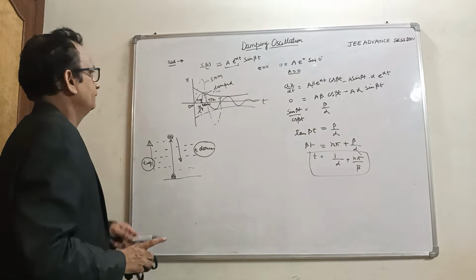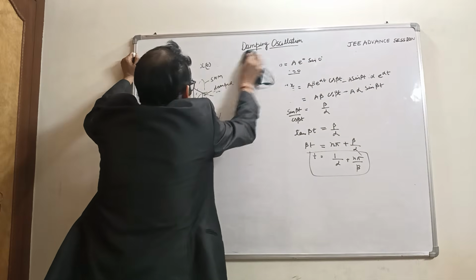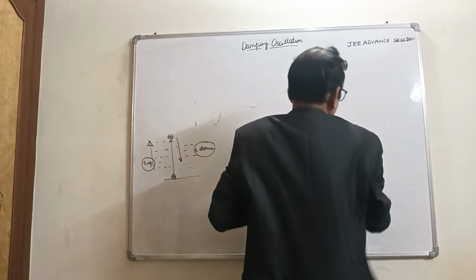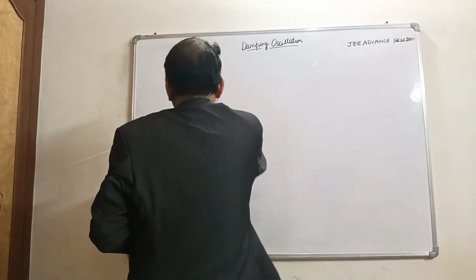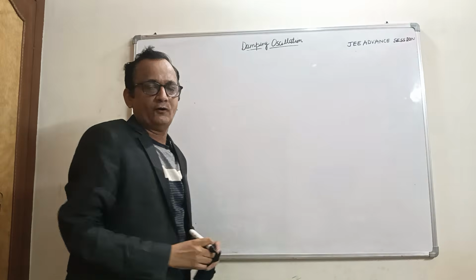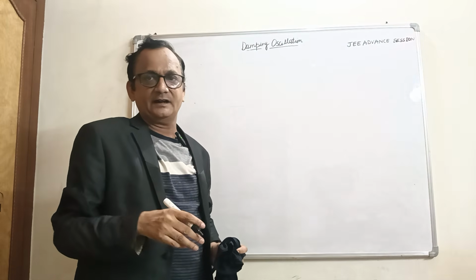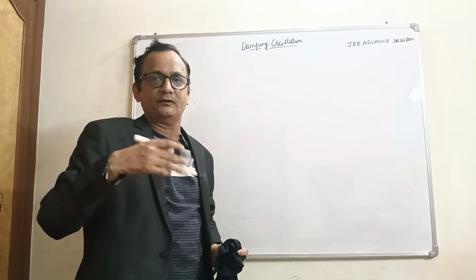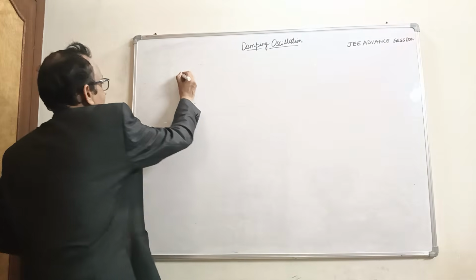So we also discuss here the oscillation. The damping ratio for the damped oscillation is less than 1, the damping ratio for critical damping is 1, and the damping ratio for the over damping is greater than 1. So what is damping ratio?